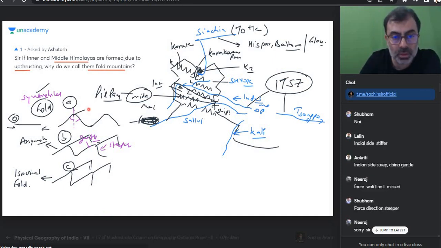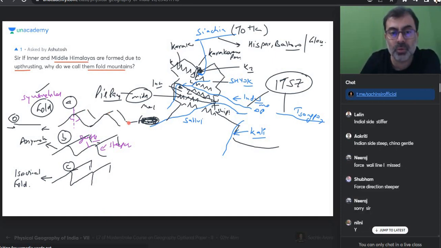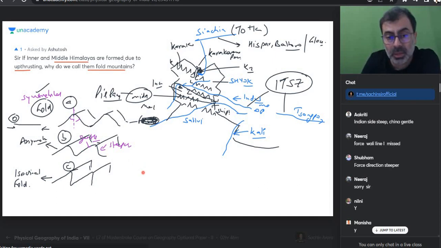The more you do this, the more the steepness and the folding will keep on increasing. Is everyone okay? But the pressure is still on. The pressure is still on. Now what will happen is, this can also happen. Do we get that?